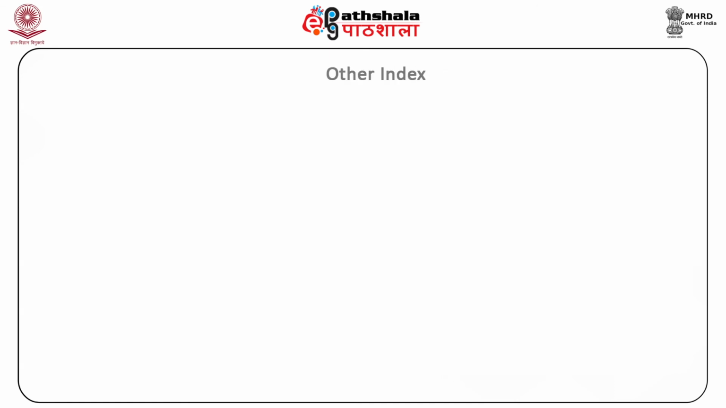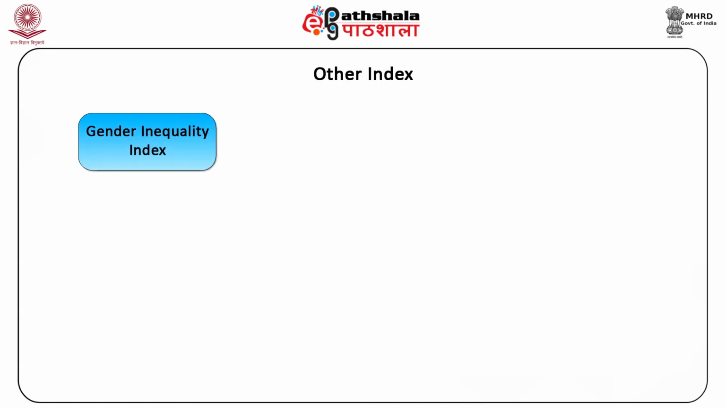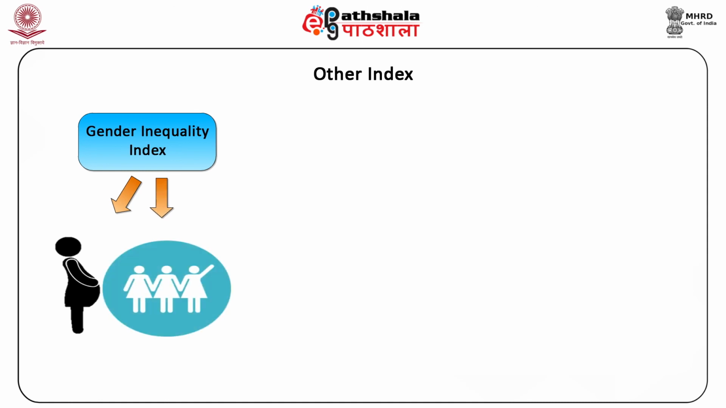Let's now discuss some other index, the Gender Inequality Index, GII. The GII is another measure that has been proposed in the Human Development Report 2010. It contains reference to other variables, viz., reproductive health, empowerment, and labor market participation.